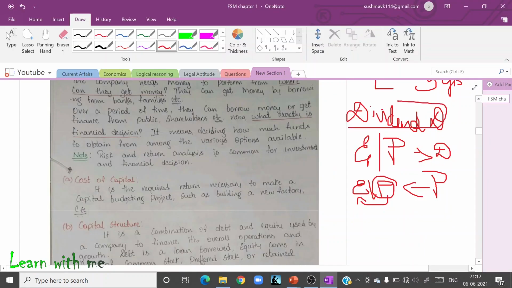So here, what I have to decide is, suppose I get 100 rupees profit, whether to give all this 100 rupees to equity and preference shareholders, or whether to retain 15 rupees as retained earnings for any future uncertainties, or to have retained earnings of 50 rupees and give the rest 50 rupees to equity or preference shareholders, or whether to retain the total amount of 100 rupees as retained earnings. That I have to decide. That is nothing but a dividend decision.